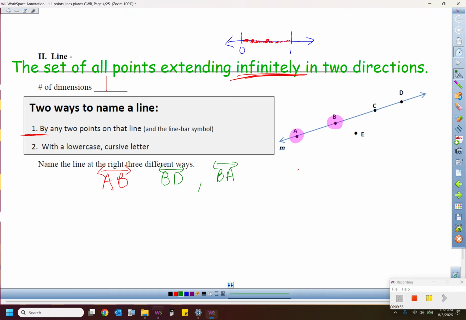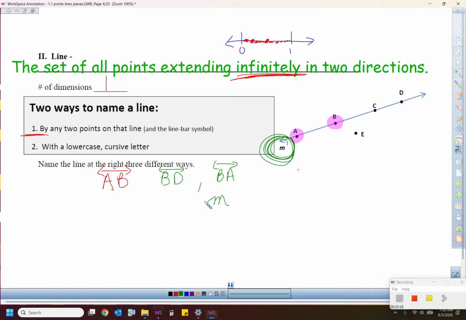There's another way, because mathematicians, once again, get tired of writing. That's still a lot to write. But do you see this little letter right here? He's not even capitalized. He's a lowercase letter. He's supposed to be cursive, but in the world that we live in, even though there are cursive fonts on there, a lot of people just use italics. But with a lowercase cursive letter, if it's in the picture, that right there is like line M, which I know it can be hard for you guys to write in cursive. I'm not expecting perfect cursive, but if you could just make him lowercase, that is the main thing.